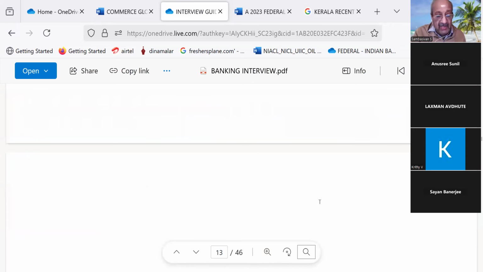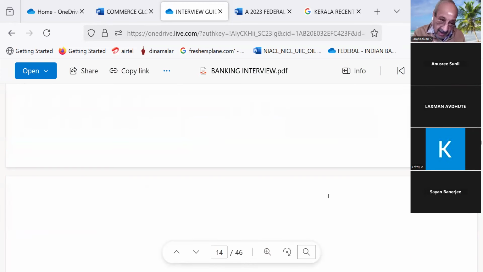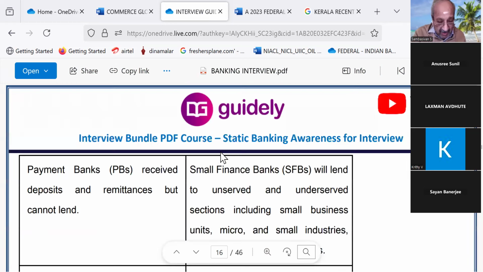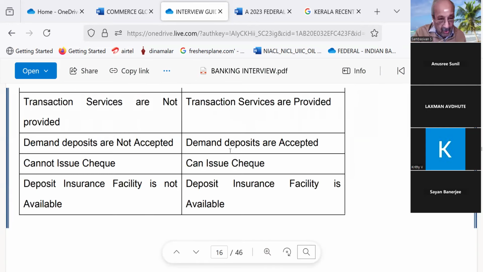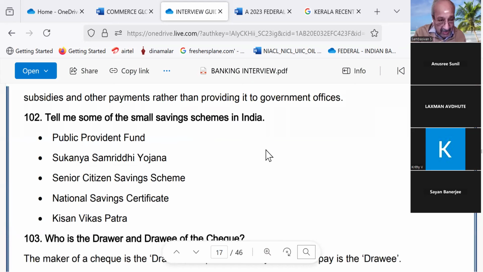But after doing all this, in many interviews they don't ask anything about banking or other things. And candidates don't blame me or scold me, but they feel, oh dear, this man has spent so much time on all this, but no question is asked. I am not responsible for it.